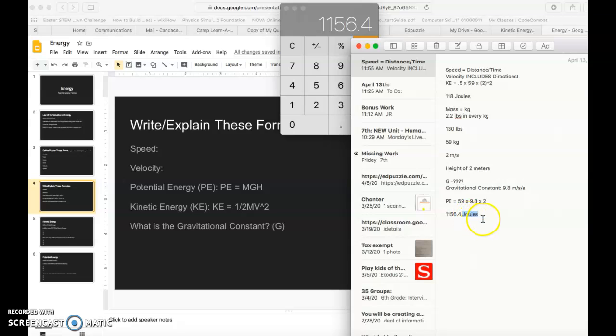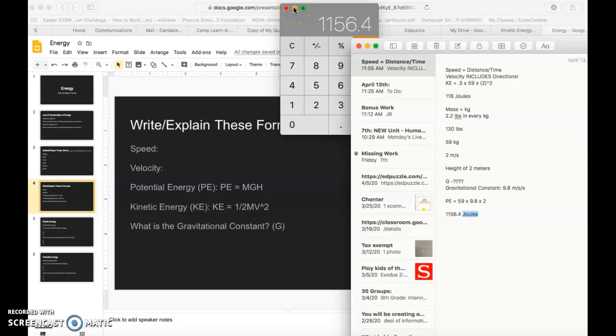So in other words, what I'm saying to you is if I'm moving at a slow speed, me, Mrs. Mick, if I'm moving at a slow speed of 2 meters per second, you would much rather me run into you at 2 meters per second than to fall on you from 2 meters in the air. Okay, so in other words, me falling on you from a height of 2 meters is much better than me running into you from a speed of 2 meters per second. So I want you to think about those things.